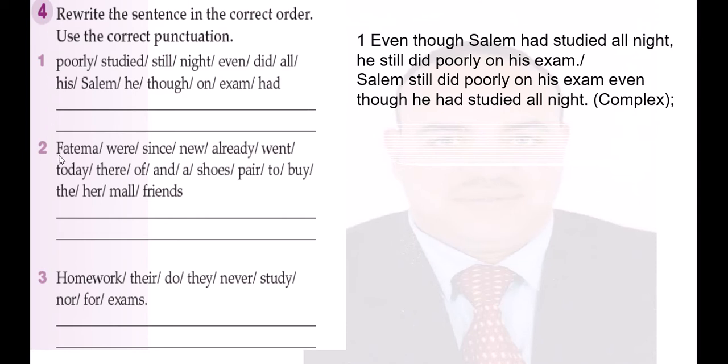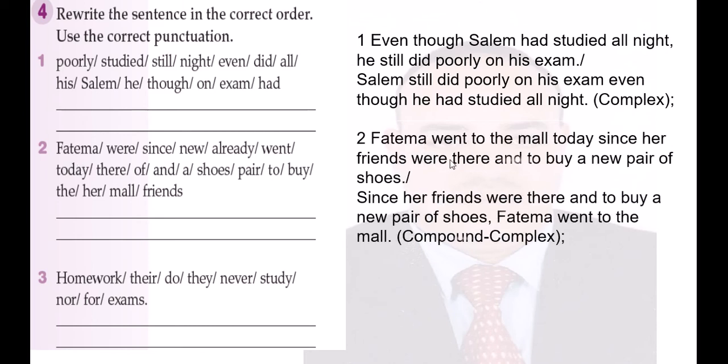Okay, number two, let's check. Fatma went to the mall today since her friends were there and to buy a new pair of shoes. Here we use two conjunctions, since and "and". Okay, so this sentence is called the compound complex.